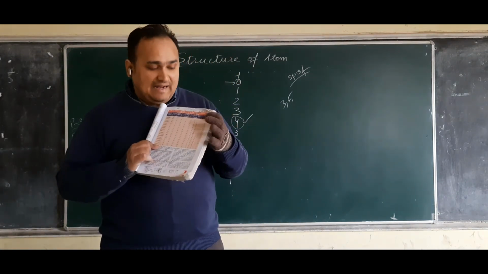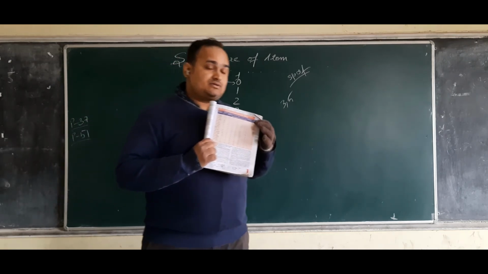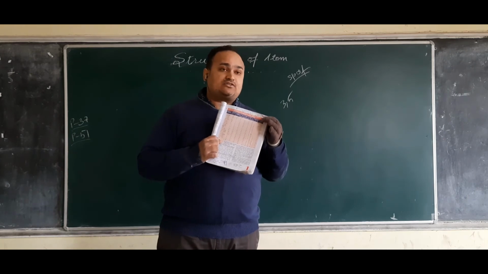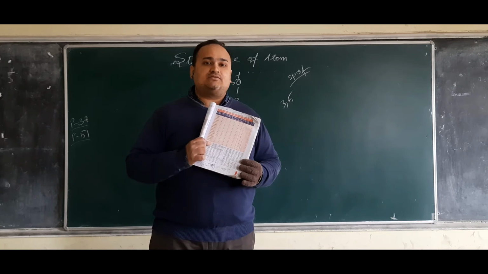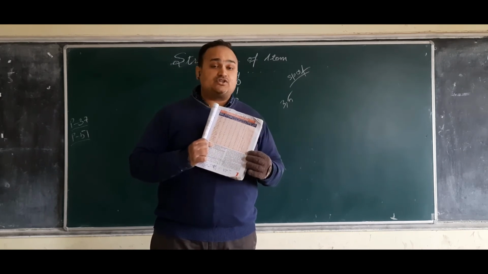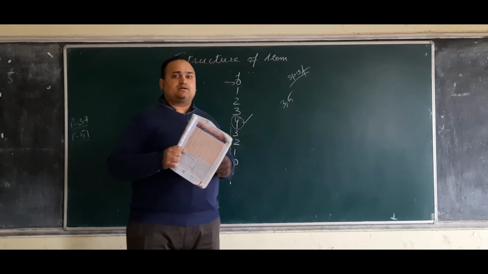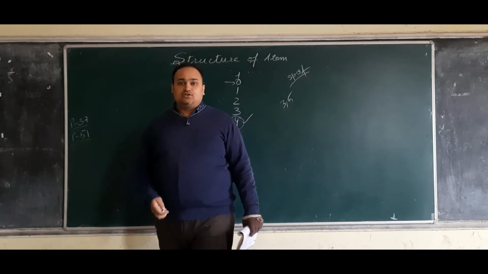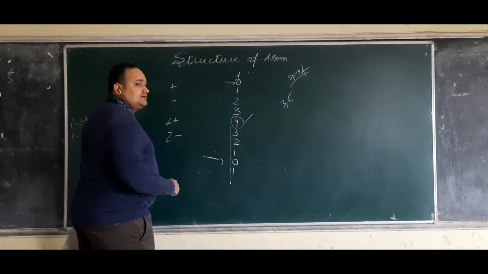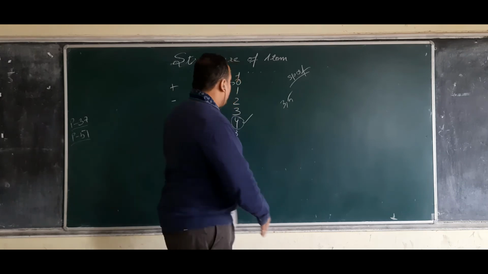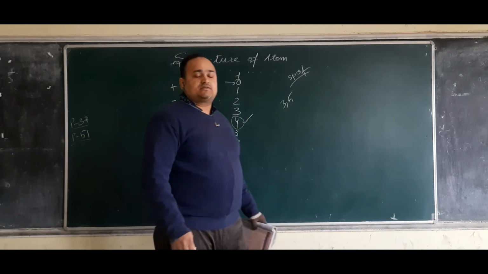You will not learn this column by heart. You will check the electronic configuration. You will write the electronic configuration of each and every element, and then you will decide what valency it should have. You don't need to remember this. When you were studying the table on page number 51, you saw everyone is either plus, minus, 2 plus or 2 minus. It was all decided behind the scenes. It was all created because of this sequence.